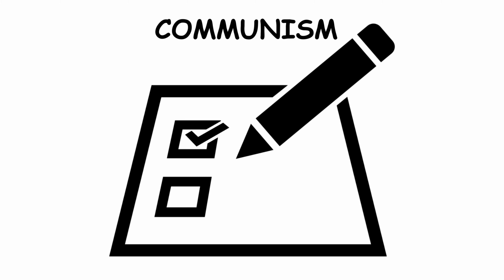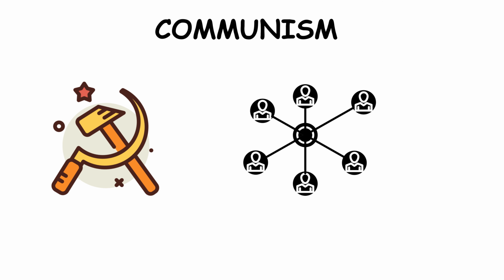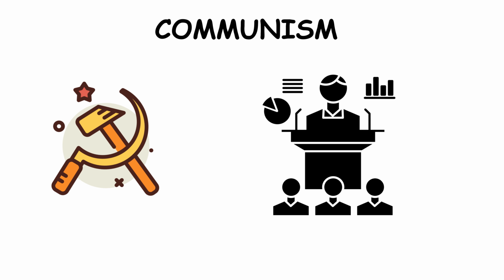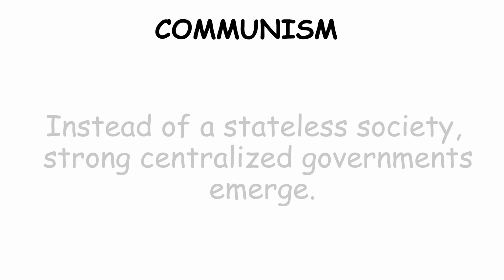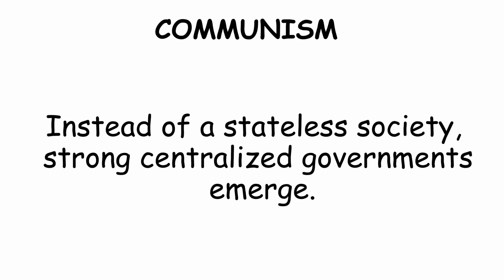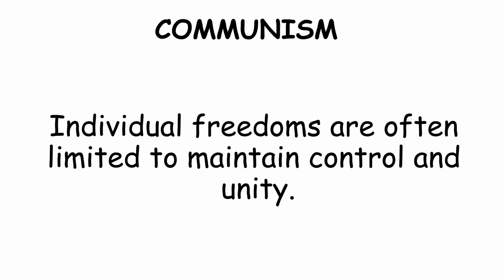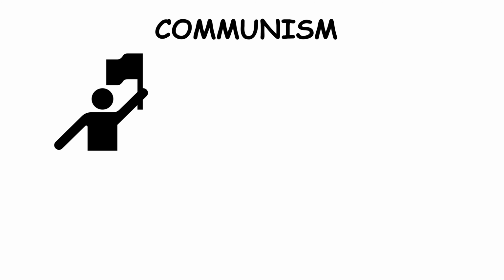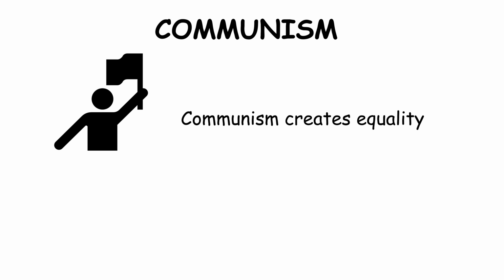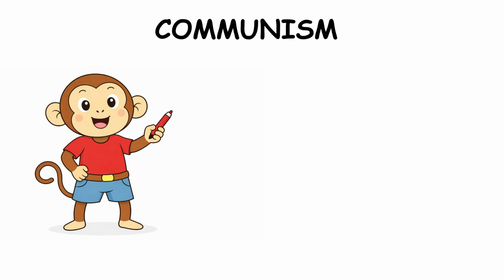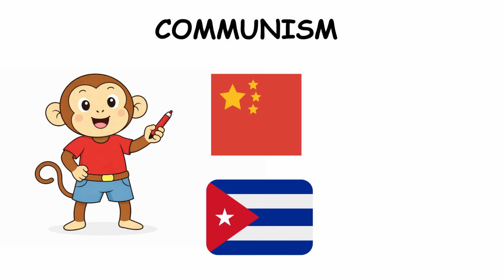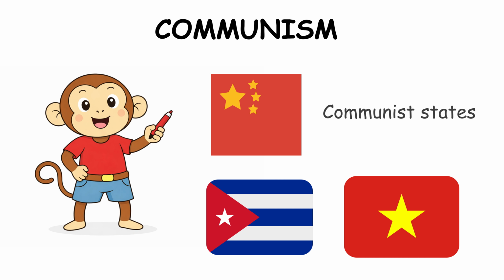However, in practice, communist systems are usually run by a single political party that controls the state, economy, media, and military. Instead of a stateless society, strong centralized governments emerge. Individual freedoms are often limited to maintain control and unity. Supporters argue communism creates equality, while critics say it concentrates power in the hands of the state. For example, China, Cuba, and Vietnam are communist states.